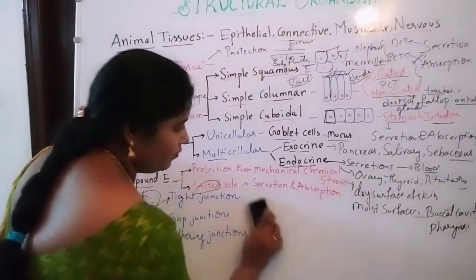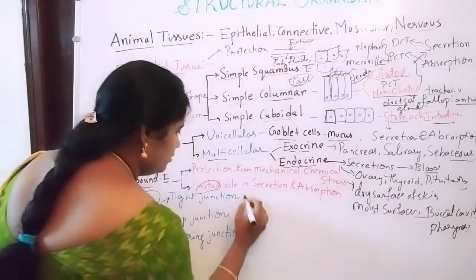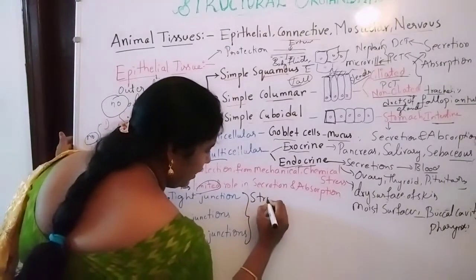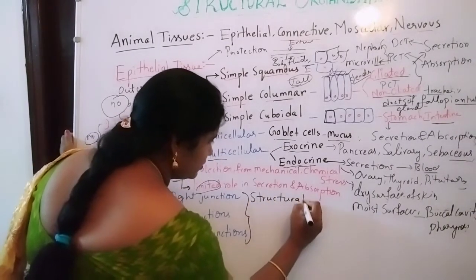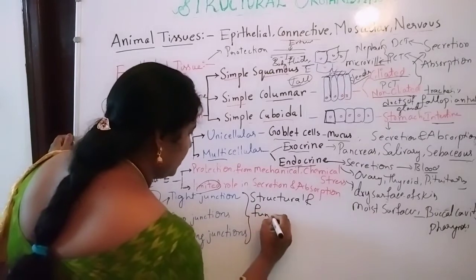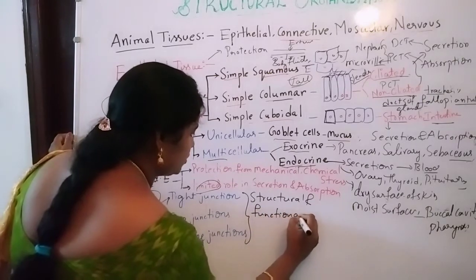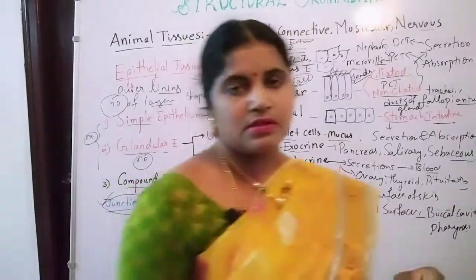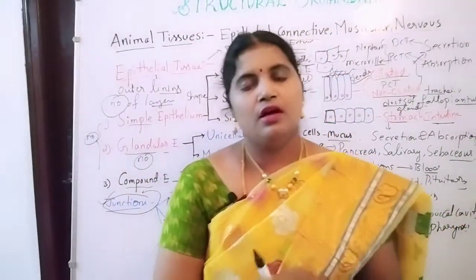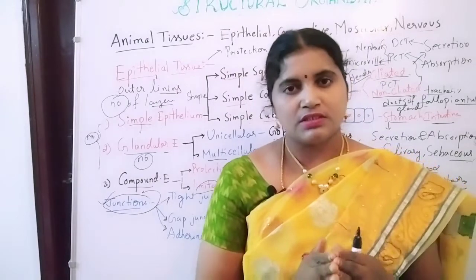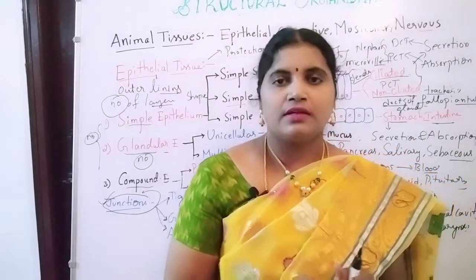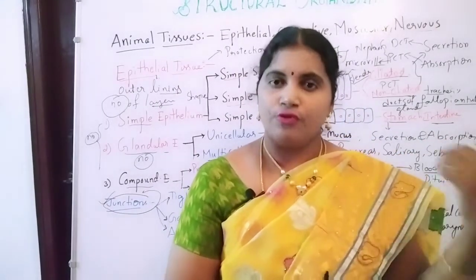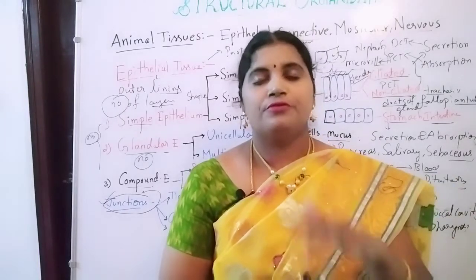So tissues contain structural and functional links in between the cells, so that the tissue is able to form and also perform its functions.